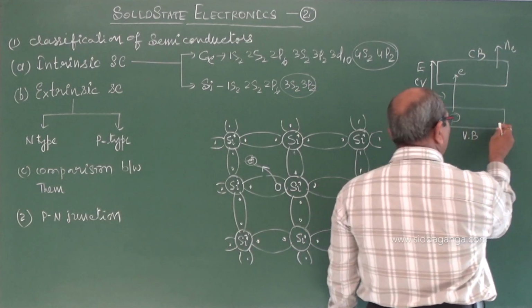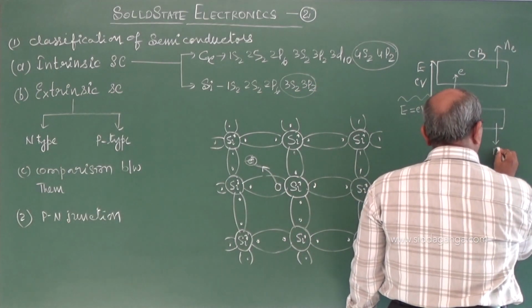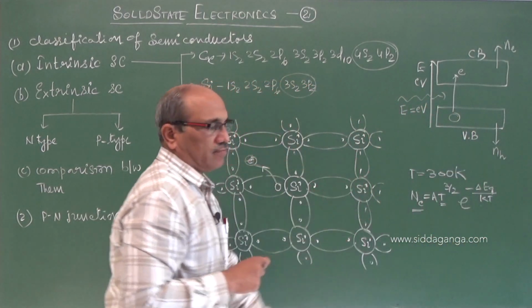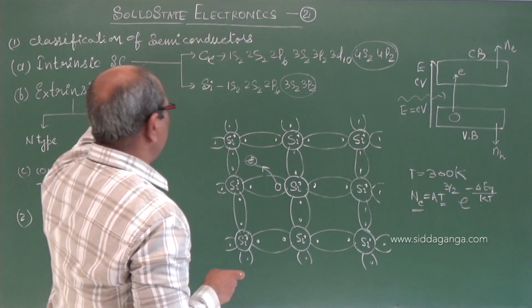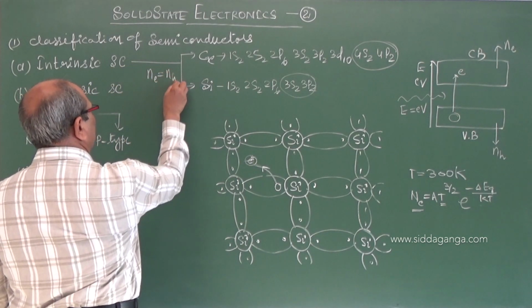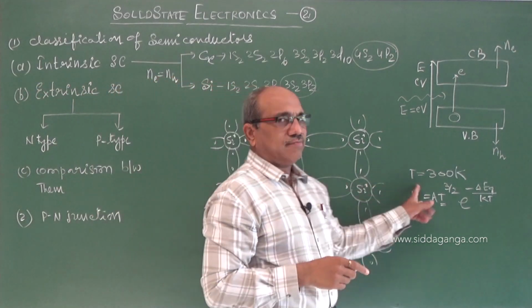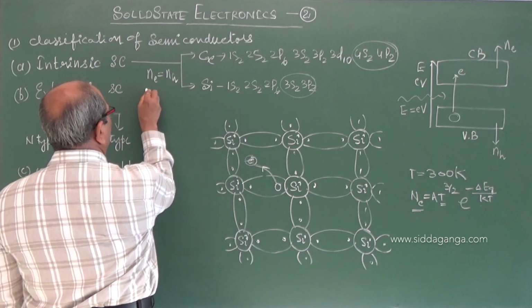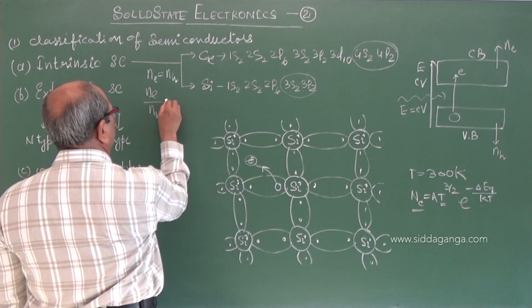Similarly, the number of holes generated per unit volume in the semiconductor is Nh. In an intrinsic semiconductor, we see that the number of electrons is equal to the number of holes at any temperature, always equal. Or if you take the ratio at any temperature, Ne by Nh is 1.